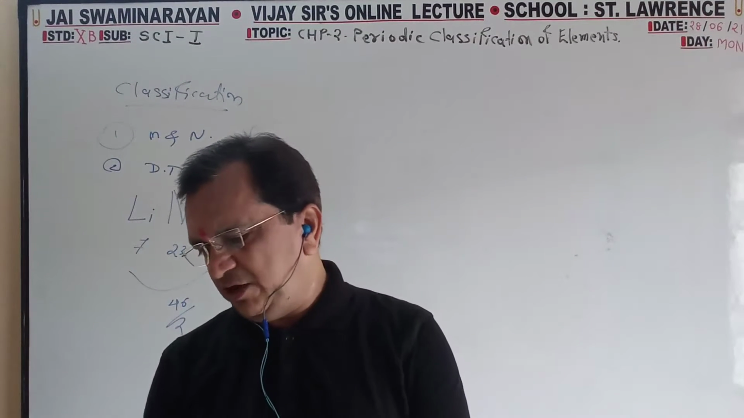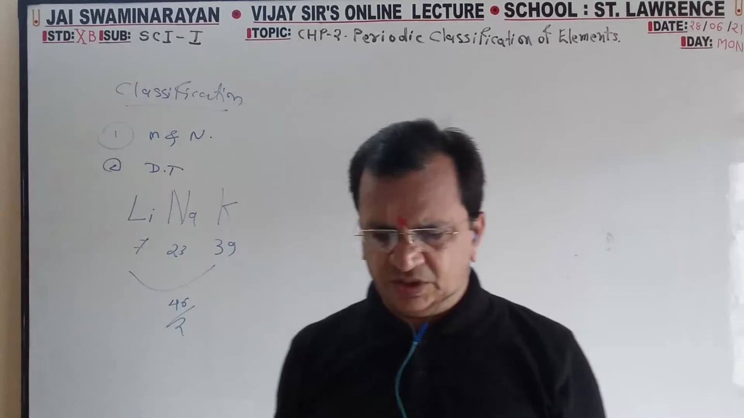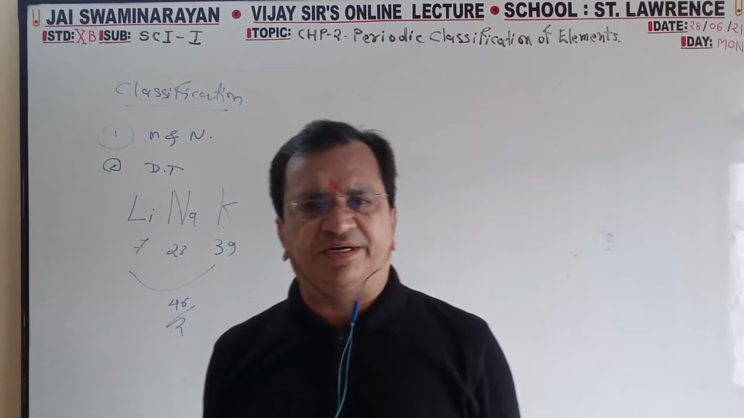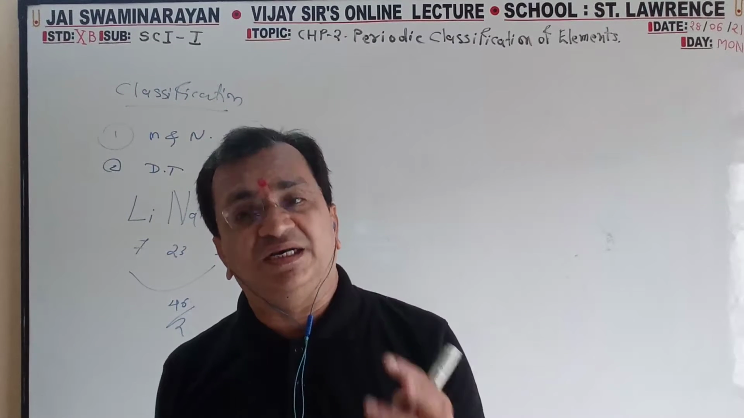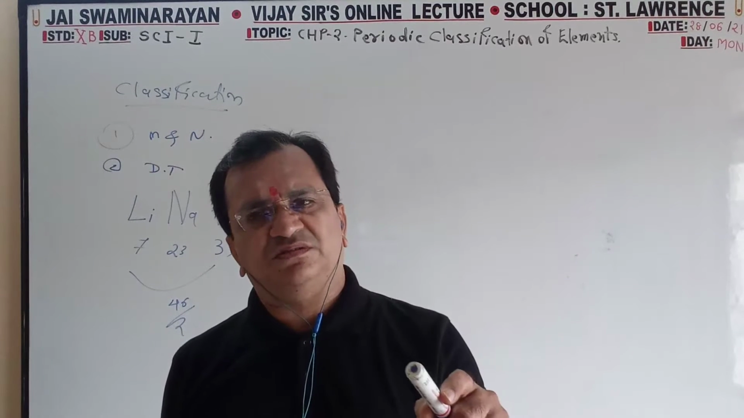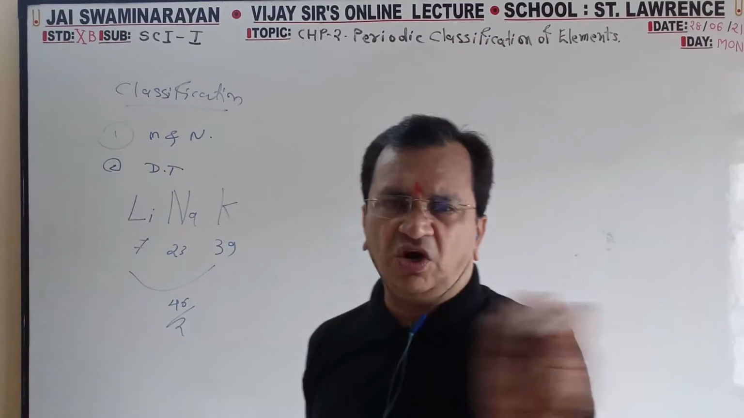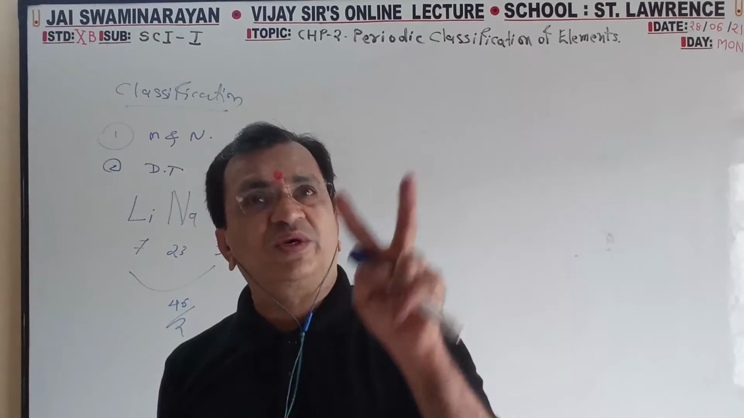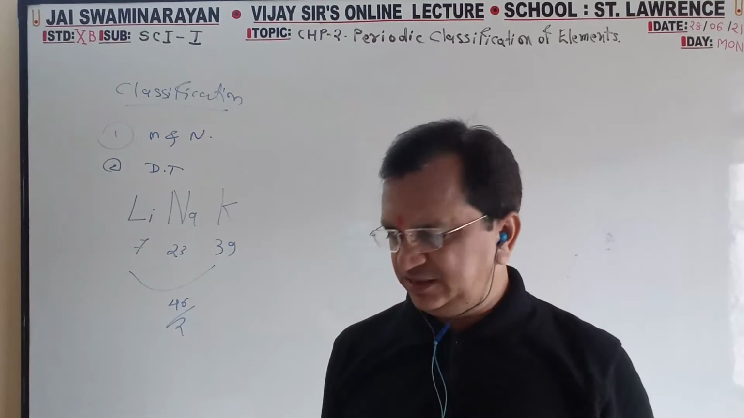Now, demerits of Mendeleev's periodic table. This is very important. What are the demerits? He arranged the elements in increasing order of atomic mass, but cobalt is placed before nickel. So it was not in increasing order, it was in decreasing order. But to get the same chemical properties one under another, he arranged it like this.